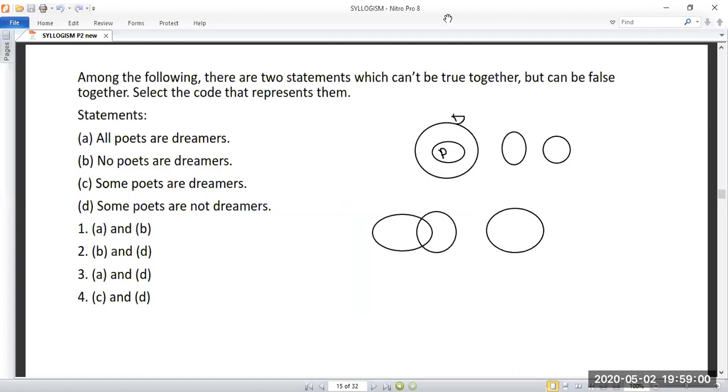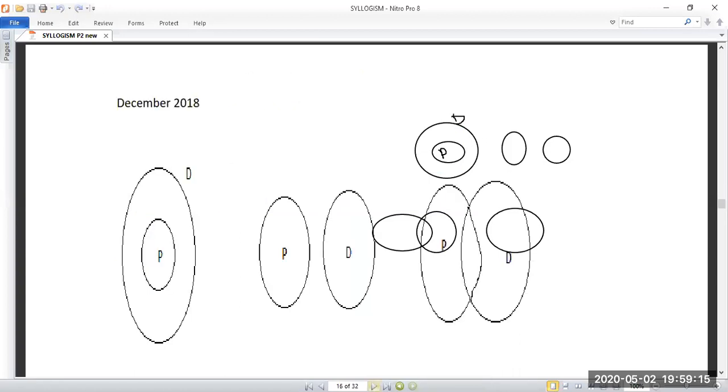So everyone got the same answer. 1 and 2. This one: all poets are dreamers, no poets are dreamers. Okay. Clear.